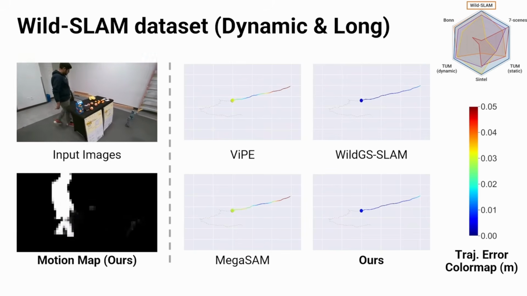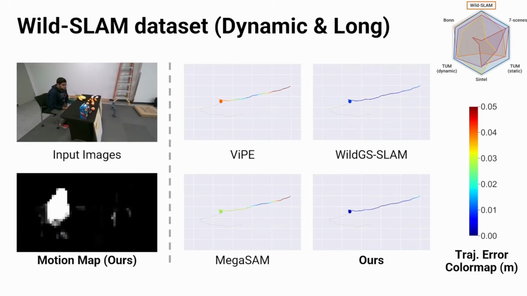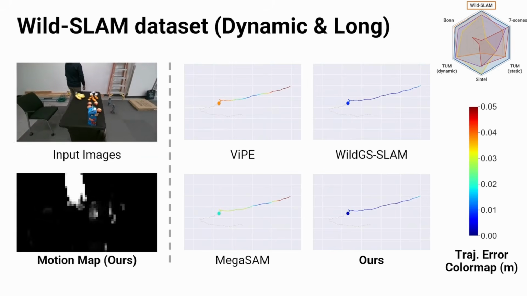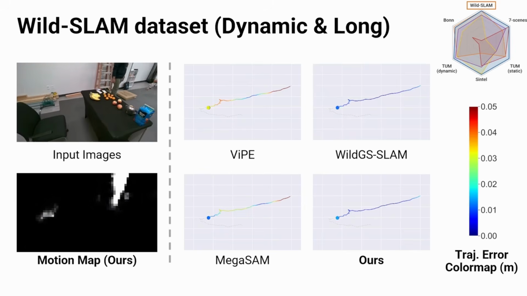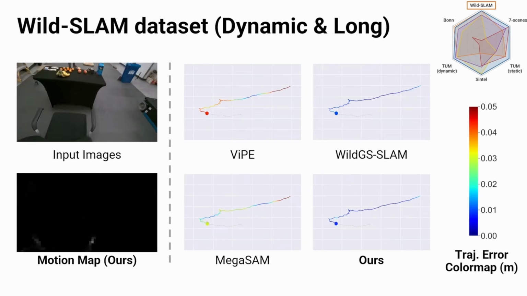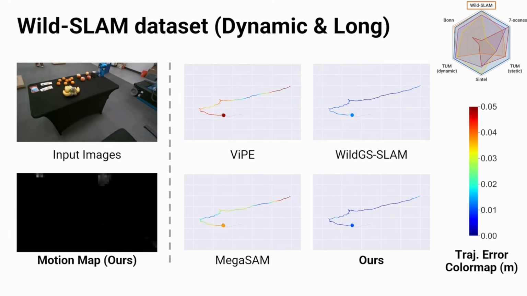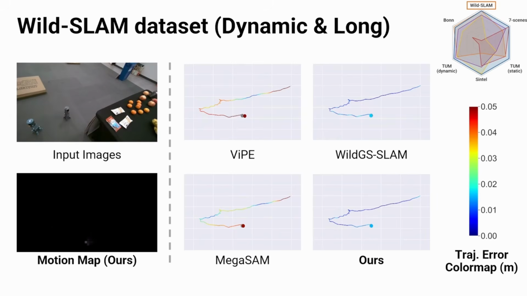We visualize the predicted motion map in the bottom left corner. On the right, we plot the 2D camera trajectory predicted by different methods alongside the ground truth. The trajectory is error color mapped. Blue indicates low error, while red represents high error. Our method demonstrates low tracking error while effectively removing distractors in the dynamic environment.